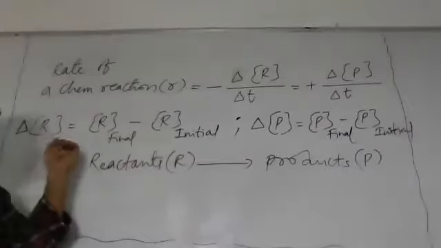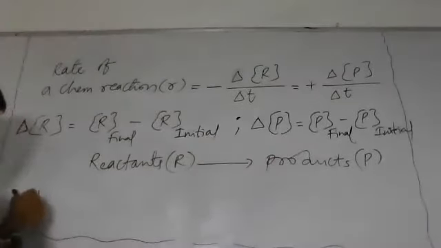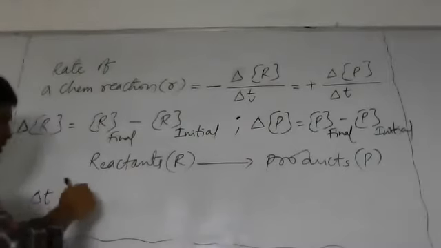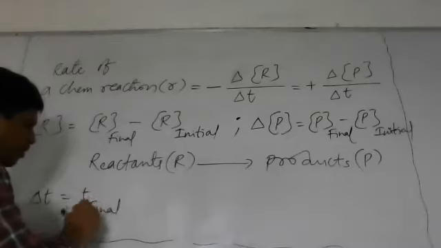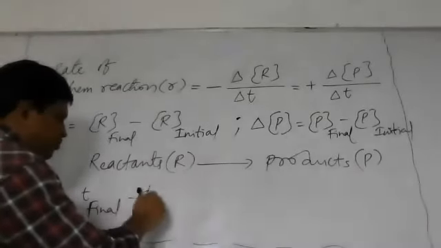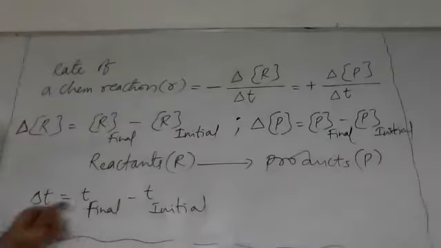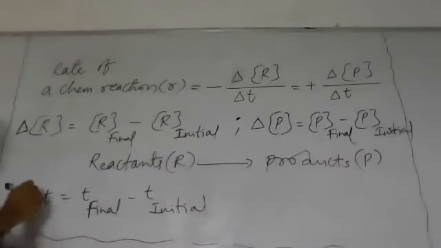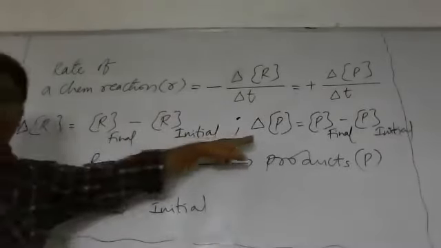So like this, we have to understand delta R and delta P. And what is delta T here? Delta T indicates the final time minus the initial time. This difference is delta T. In this way we can get the delta T value, delta R value, and delta P value.